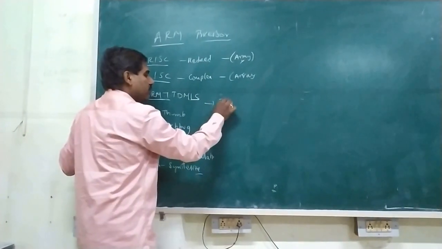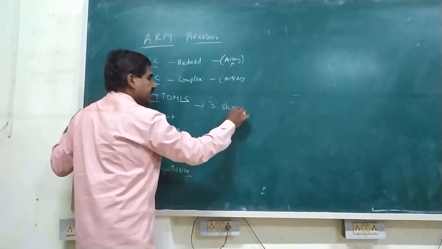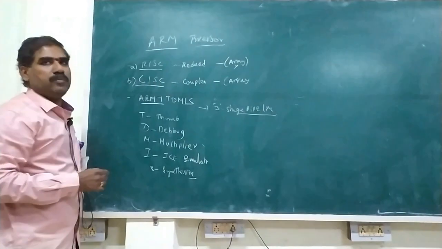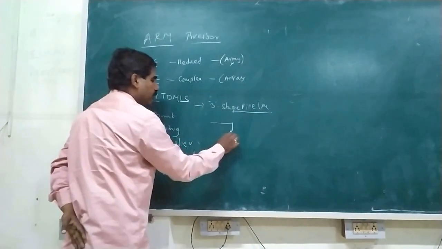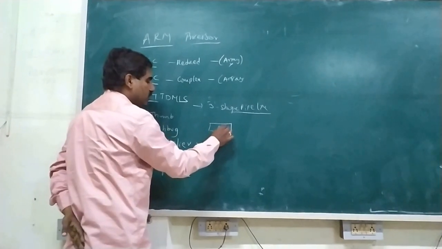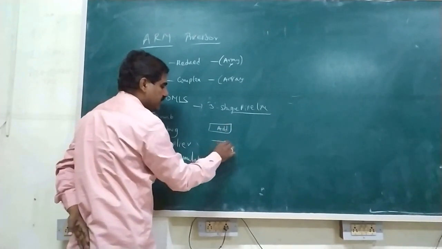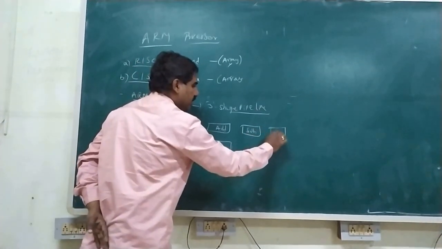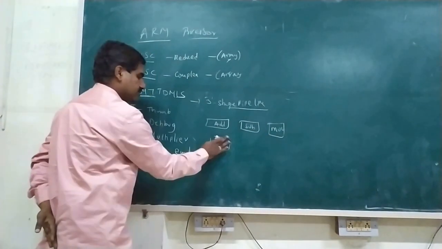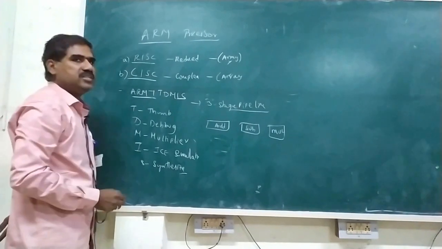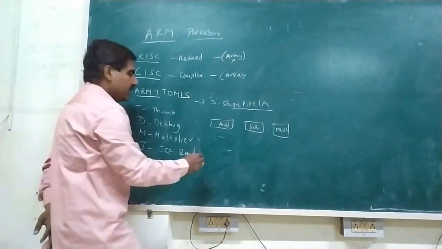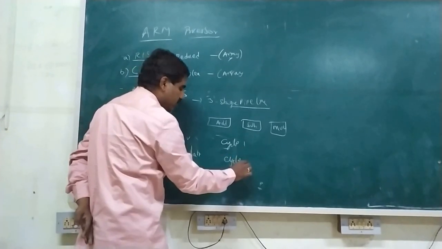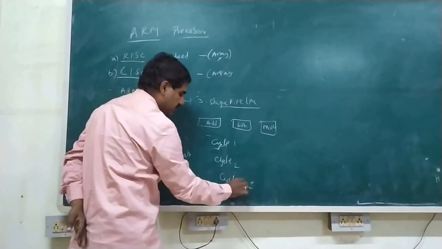ARM is used to support three-stage pipeline process. What is meant by three-stage pipelining process? Particularly, we are taking three instructions: addition, subtraction, as well as multiplication. Addition, subtraction, multiplication. In cycle 1, cycle 2, another one is cycle 3.